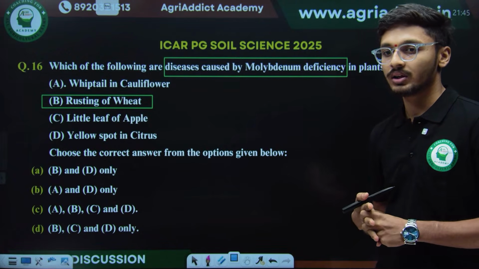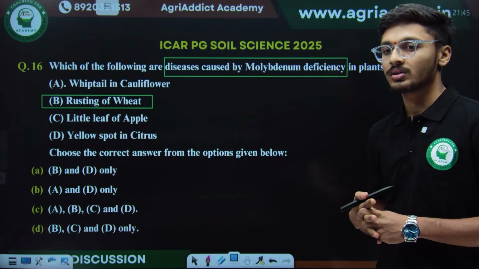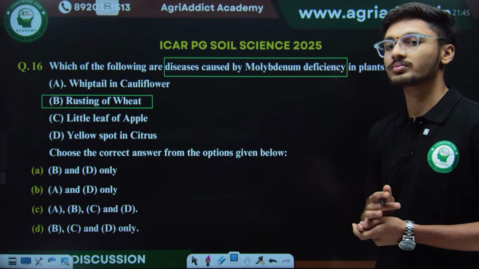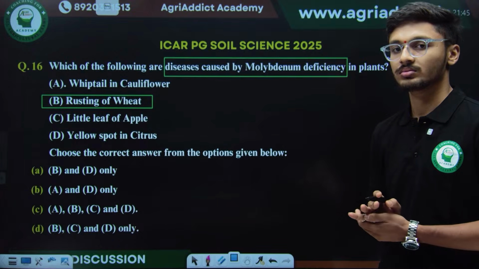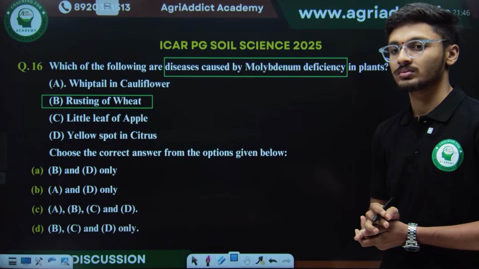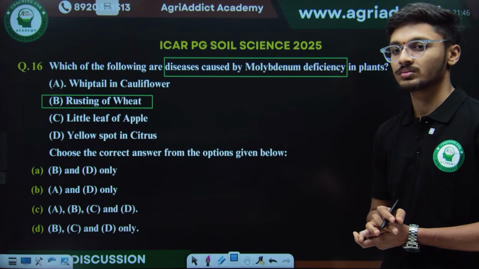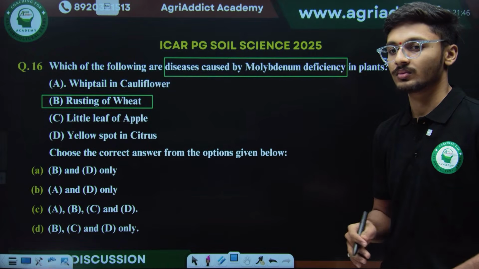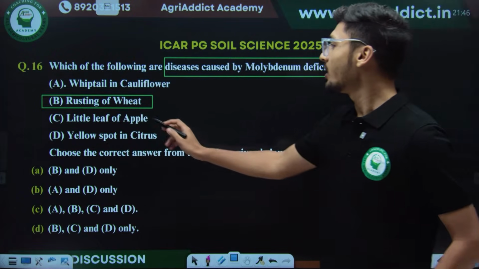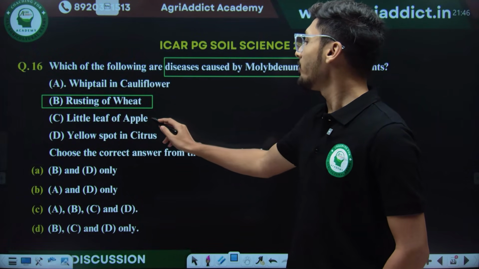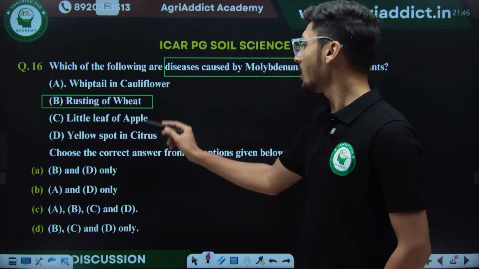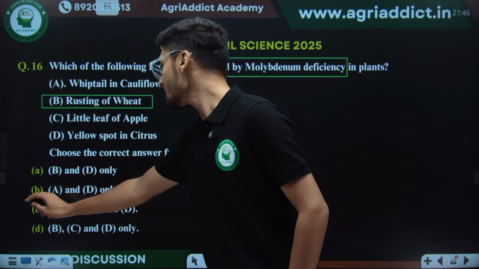Okay, Raman is saying that it is due to boron deficiency. And rusting in wheat due to? चलो इसका आंसर मुझे नेक्स्ट सेशन में चाहिए. सी लिटिल लीफ ऑफ एप्पल may be associated with zinc deficiency. इसको एक बार चेक कर लेंगे. But the correct answer for this is option A and D.